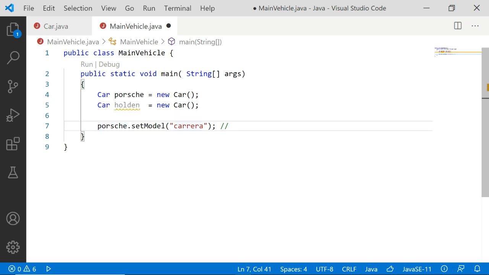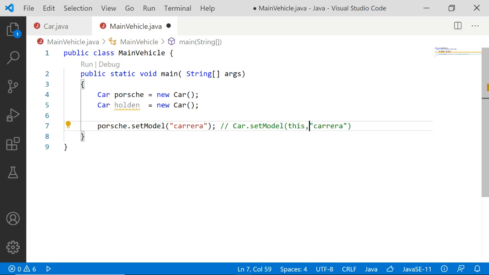It belongs to the class car. So in the car class, I'm going to call the function set model, and you will be passing Carrera and also this object name Porsche. The object name Porsche will be sent with the help of an argument called this.